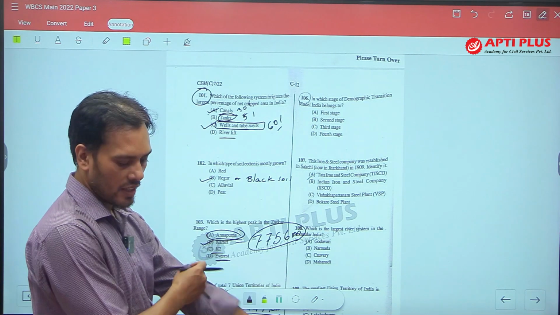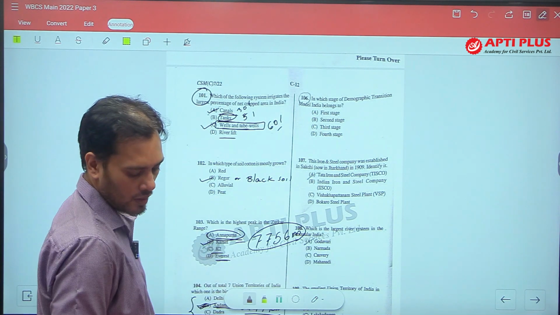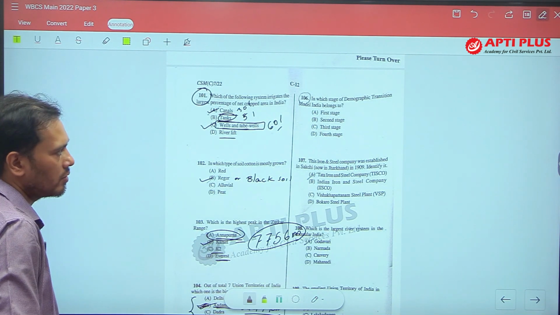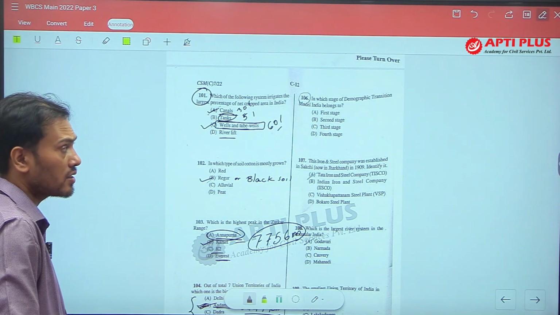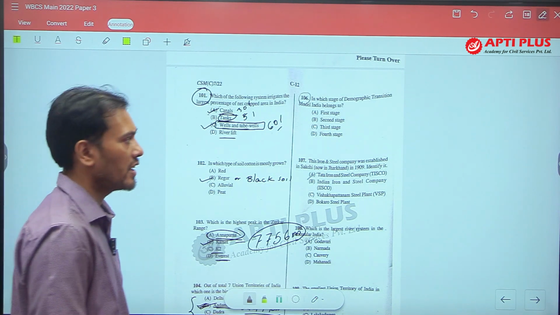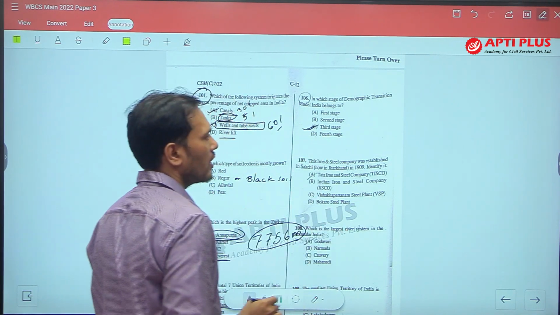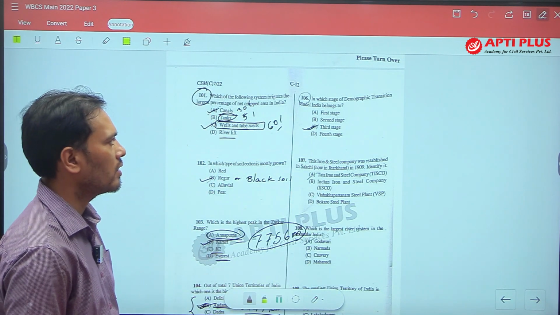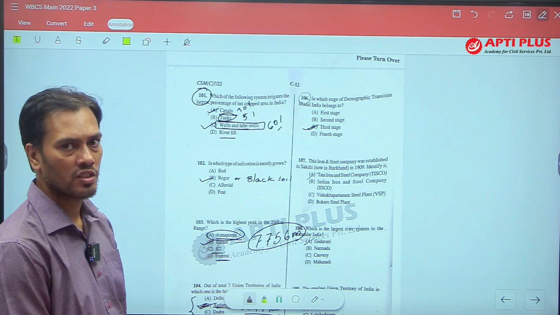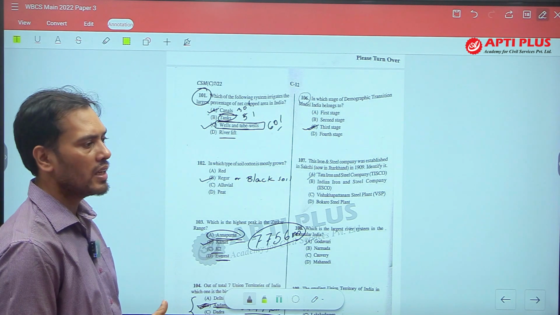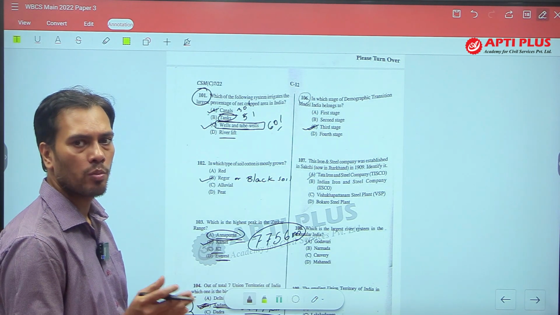And in the third stage, population growth reaches a steady rate. So India is in the third stage of population growth, or the third stage of demographic transition. Why? Because we are observing a steady population growth.